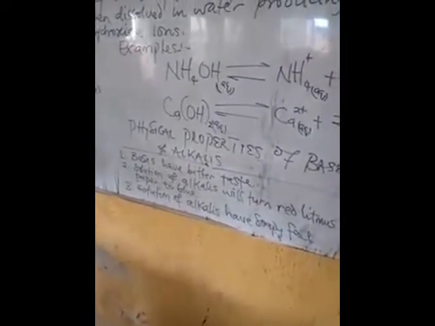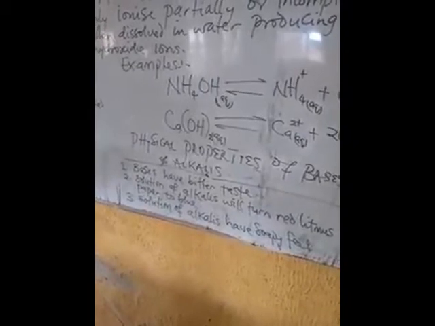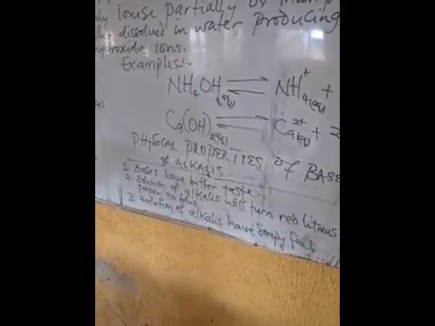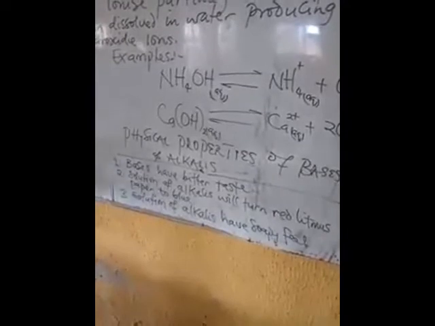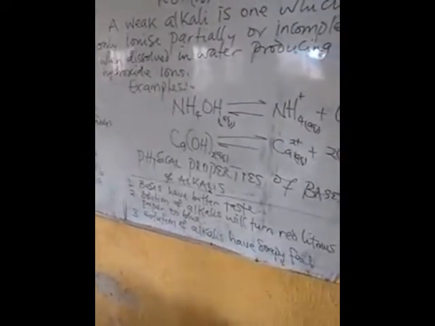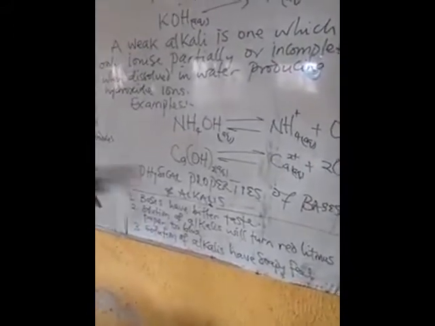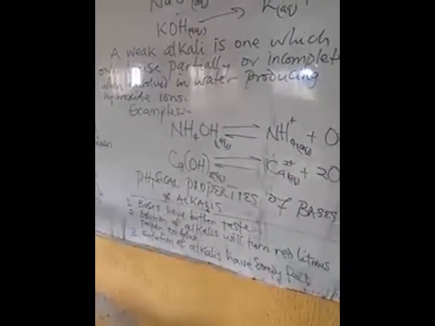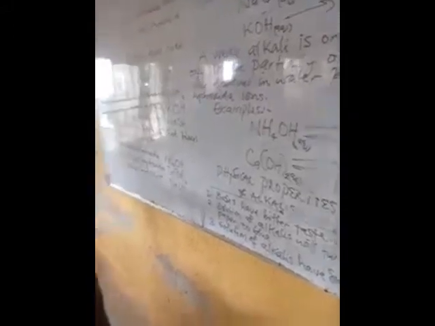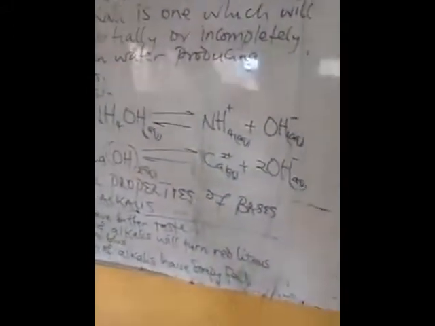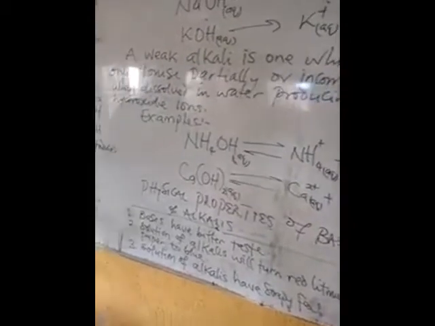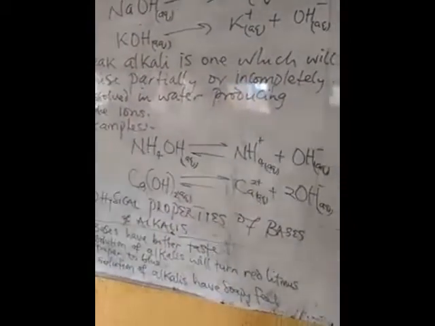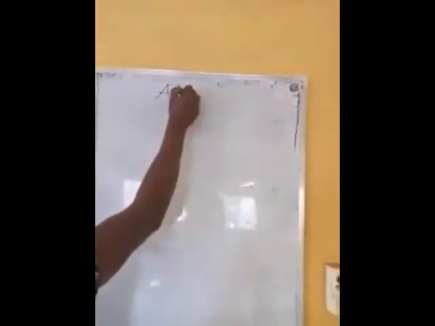That is why even the soap that we use in our various rooms is a clear example of a base or alkali. Am I communicating? So these are the physical properties of alkalis. We have a lot of them. Please, you should check and get other examples. So now, before I go, let me give you this as an assignment.